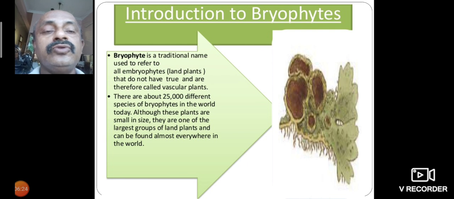There are about 25,000 different species of bryophytes in the world today.